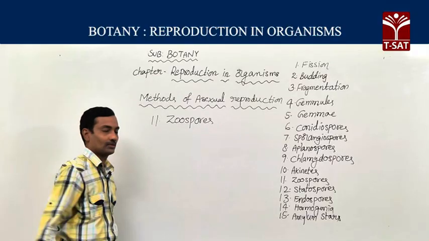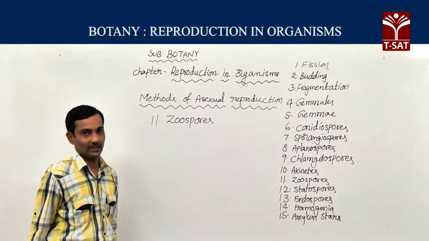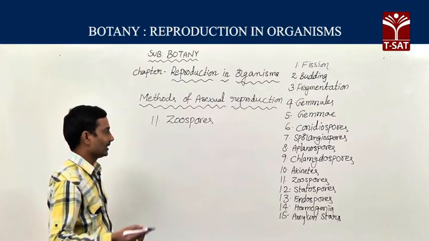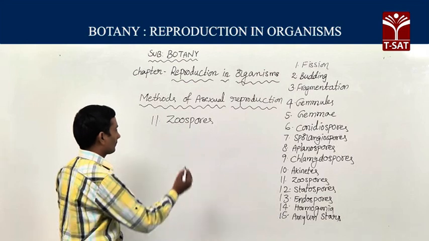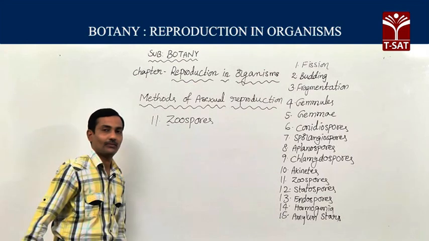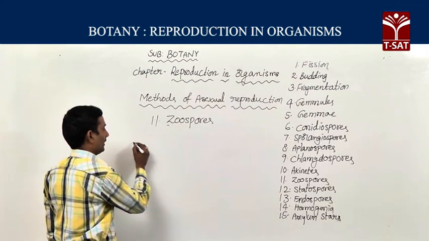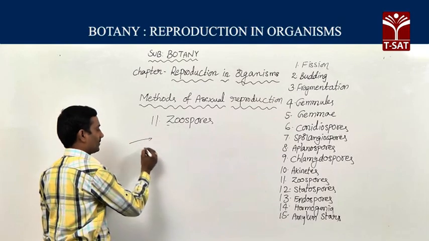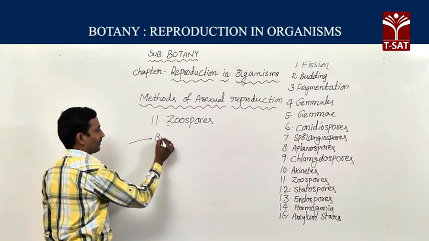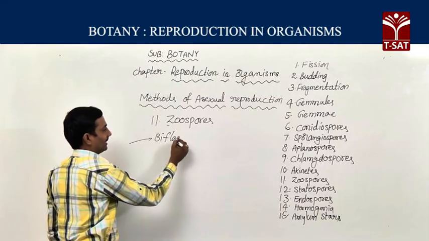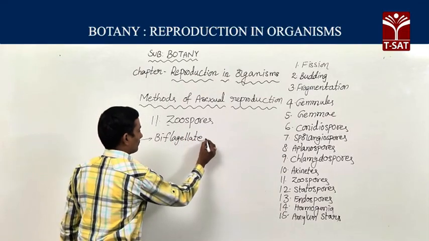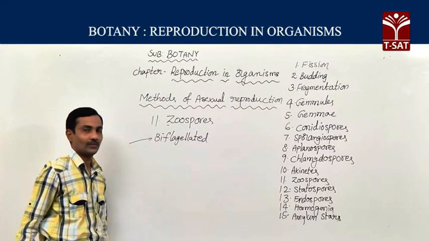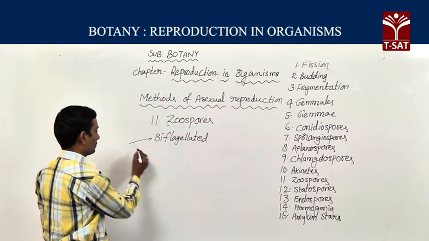Zoospores. So zoospores are motile spores. Usually these spores have flagella. Depending upon the number of flagella, zoospores are divided into different types. First type, biflagellate zoospores, biflagellated zoospores.